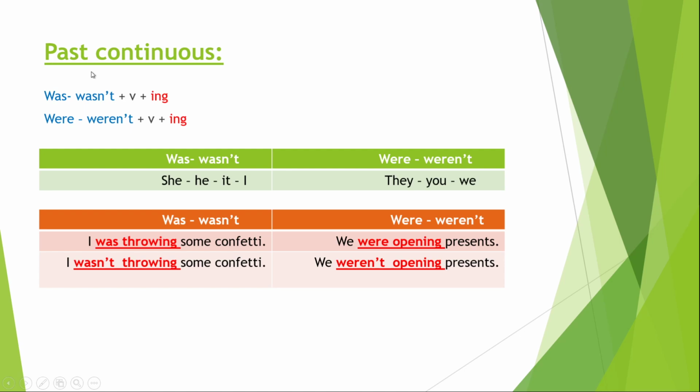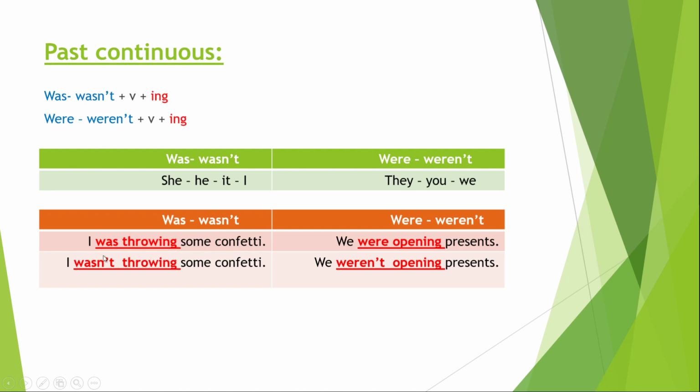Now, how to make a past continuous sentence? We use was or wasn't plus a verb plus ing, or we use were and weren't with a verb and ing. Now, what comes with was and wasn't? She, he, it, and I. What comes with were and weren't? They, you, we. Let's see some sentences.